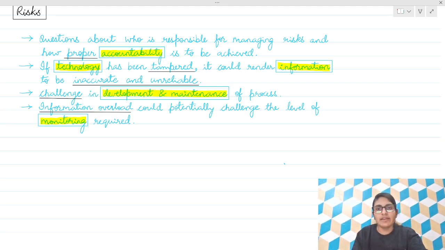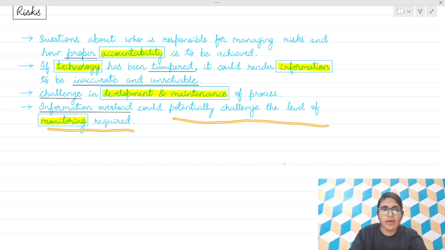There is a challenge in development and maintenance of the process, and information overload, humongous data. Information overload could potentially challenge the level of monitoring required.